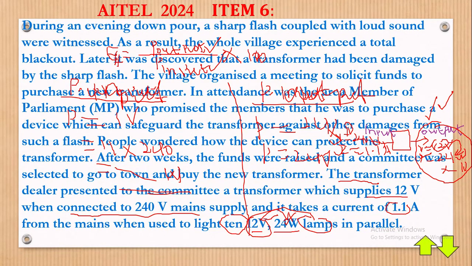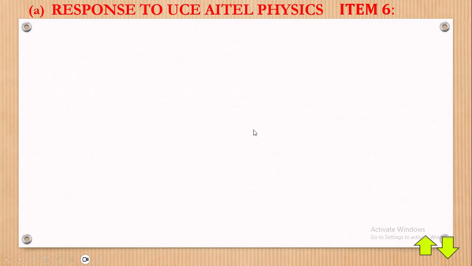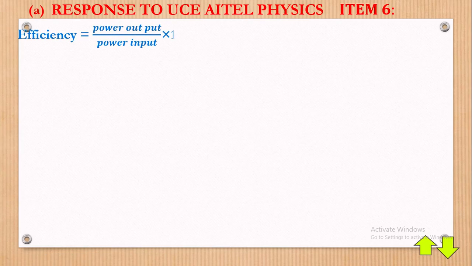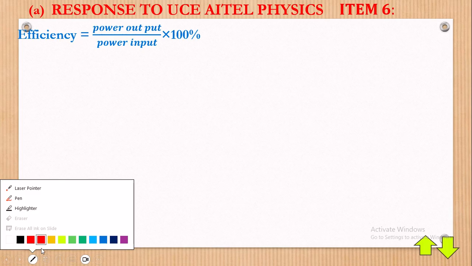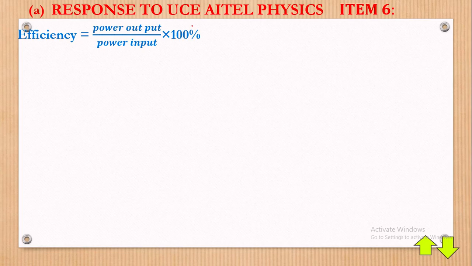Now you come and substitute in here, divide by that, multiply by 100, and you compare those values. Let's go there and see. So we're getting part A answered. We shall say that efficiency equals power output over power input times 100. Alright, good. Now this percentage may not really be there. You can just multiply by 100.